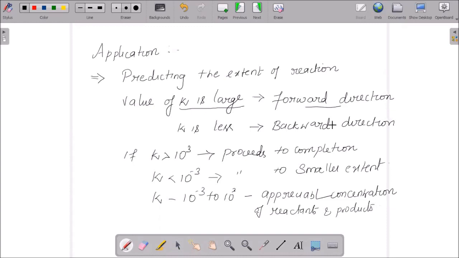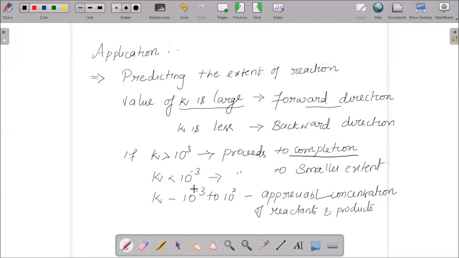So K is less, it is backward direction, and hence they are predicting a certain value of K, based on which we are able to decide the reaction status. When we calculate the K value, we are able to predict the reaction status. If I say K is greater than 10 to the power of 3, we could say that the reaction is going to reach completion.